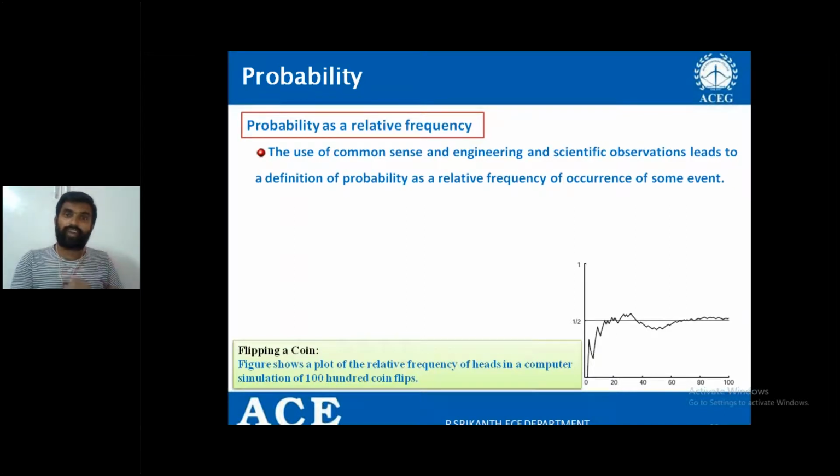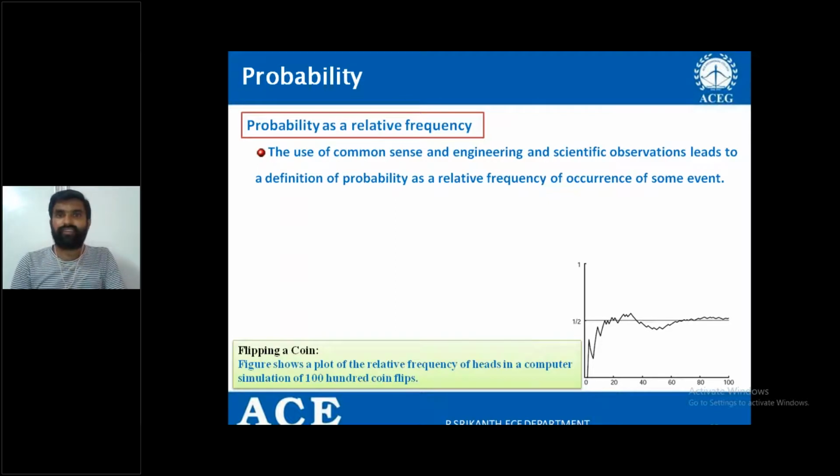Then what is the chance of attending the class today? Ultimately 150 by 200, so almost a 75% chance of attending the class. That is, by taking more attempts, I am able to find out the probability. That is called probability as a relative frequency.